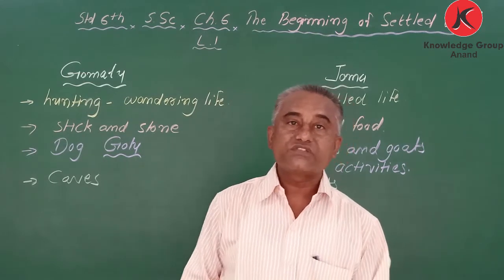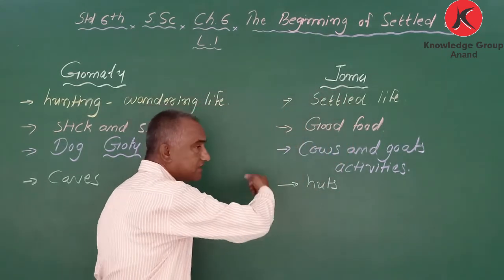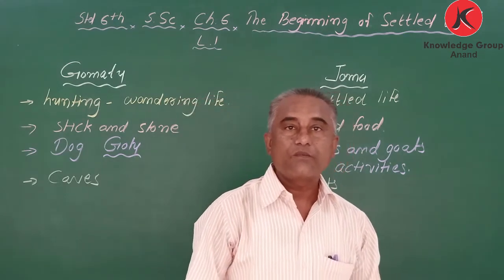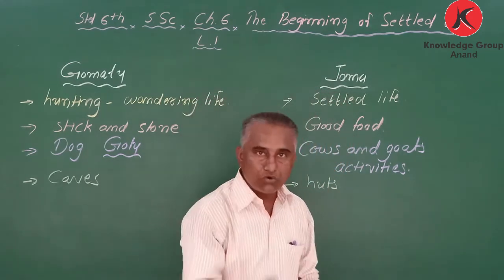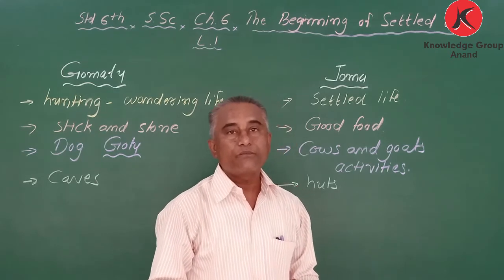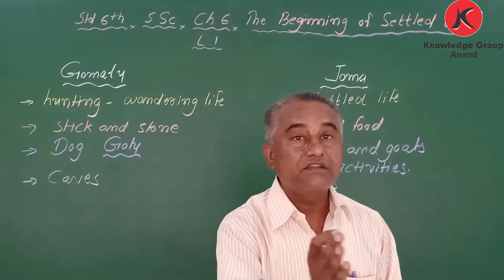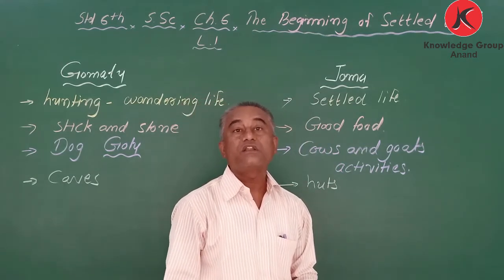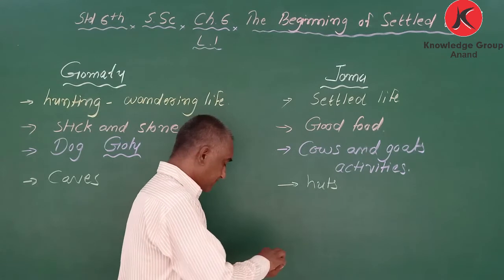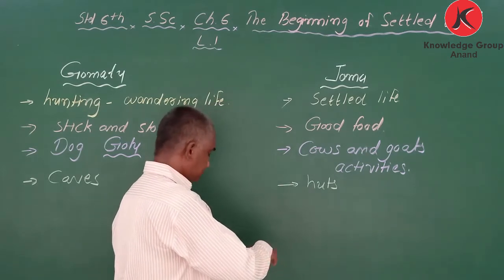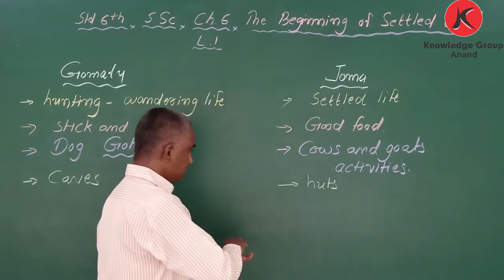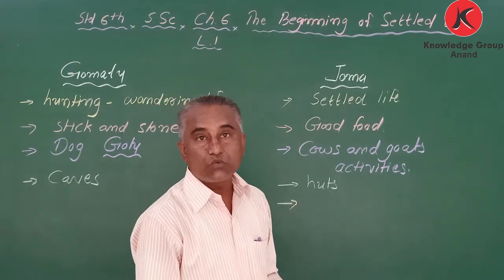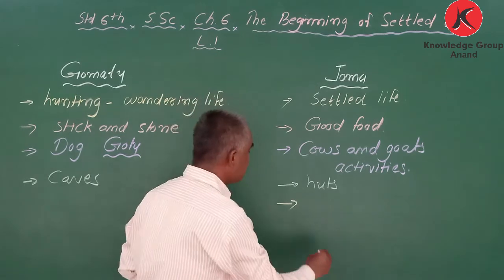Here I would like to say they were living in a group. And my dear student, when you live in a group, we need one person who can guide the whole group, and that is called leader. Here we can say Joma's hut was the main center.